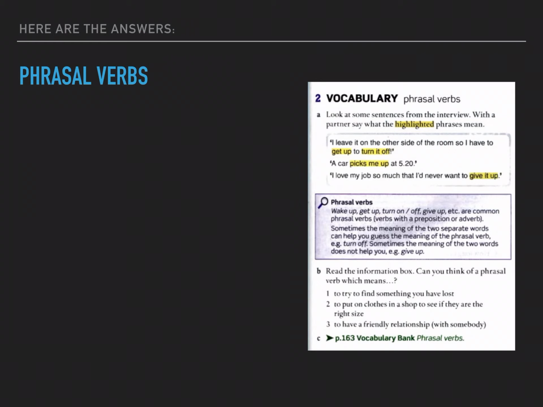Now, here are the answers. Do you know those phrasal verbs? Well, get up means get out of bed, levantarse. Turn it off, to turn off is to stop the flow of electricity to her phone by moving a switch or a button. So turn off is apagar, turn it off, pues apagarlo.